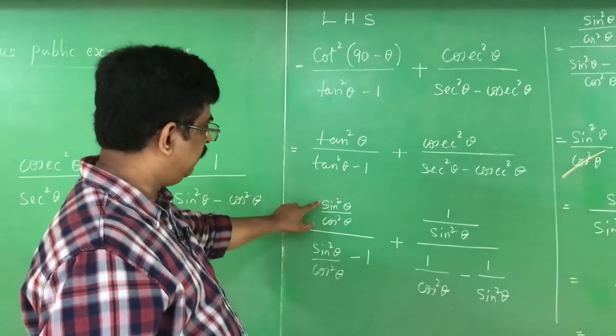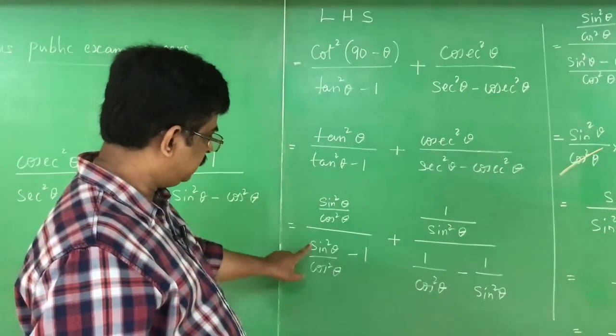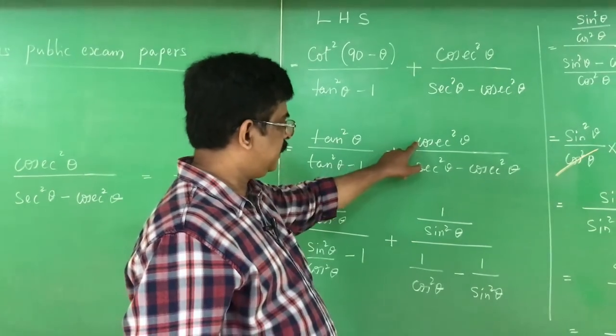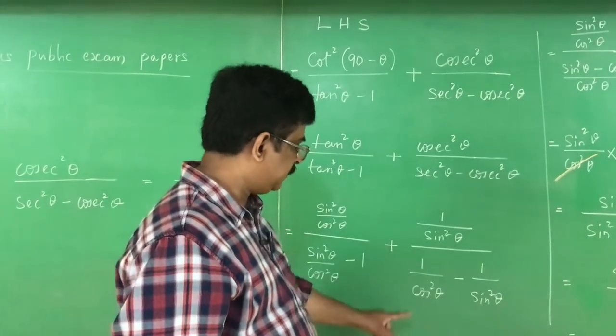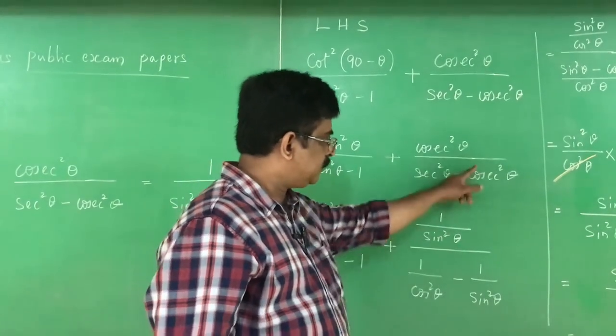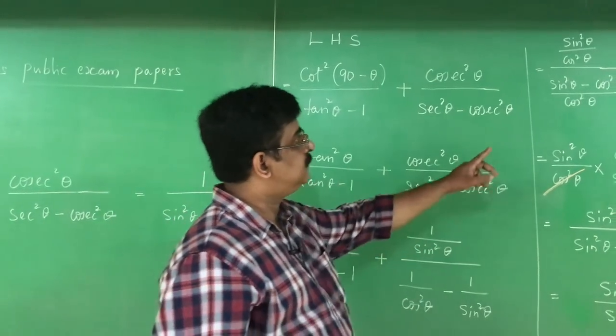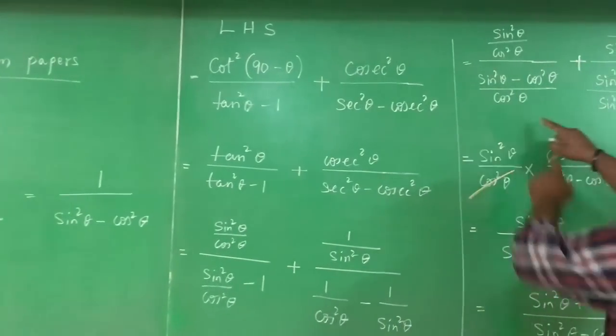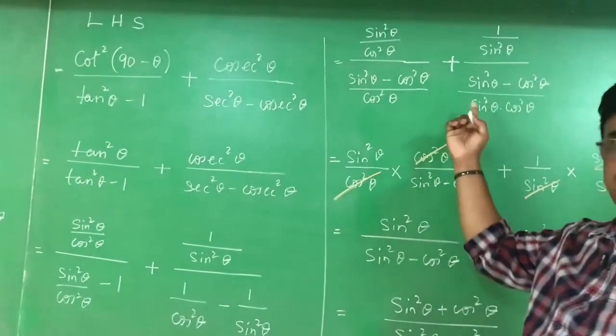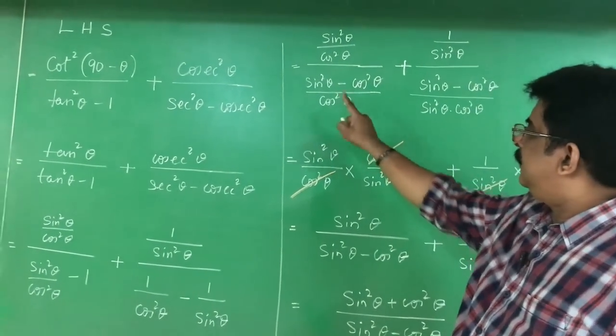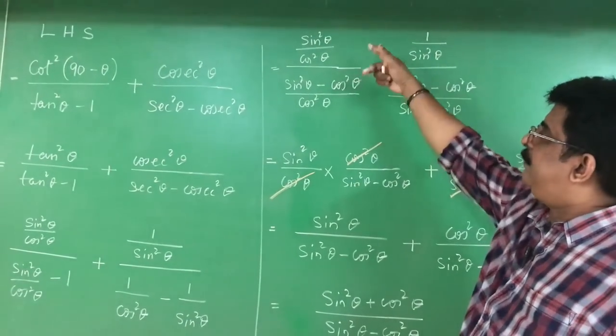Second step, change all the other trigonometrical ratios in terms of sin and cos. Tan is written as sin by cos. Cosecant is written as 1 by sin. Secant is written as 1 by cos. Next, in the denominator part, take LCMs and add and subtract. Next step is make the reciprocal of that.